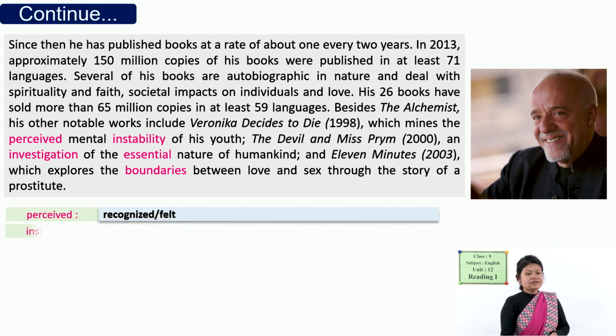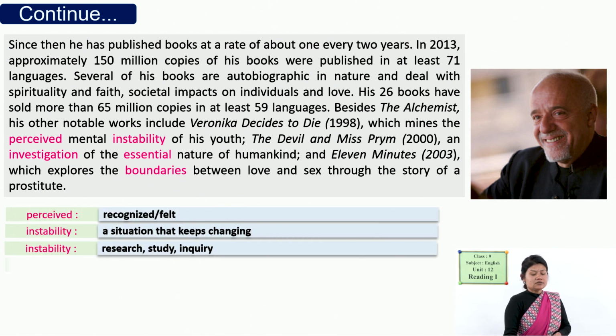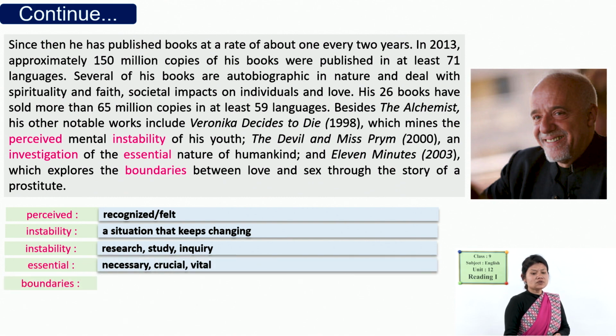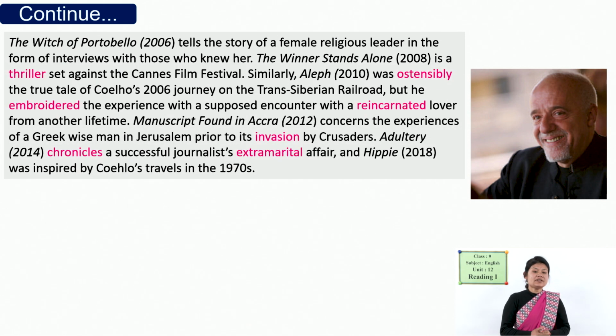Okay. Then we move to the next paragraph. You can also read yourself and try to find the main theme, the main idea of that paragraph. So, other notable works of Paulo Coelho are The Witch of Portobello, which was published in 2006, and it is the story about a female religious leader. And next, The Winner Stands Alone, which was published in 2008, and it is about the Cannes Film Festival. You might have heard this film festival's name. So, it is about that.